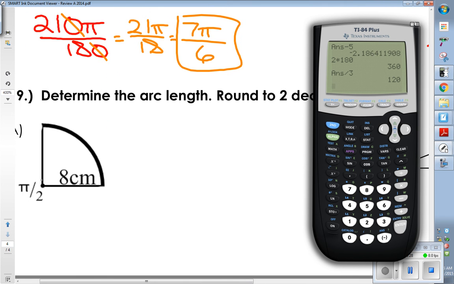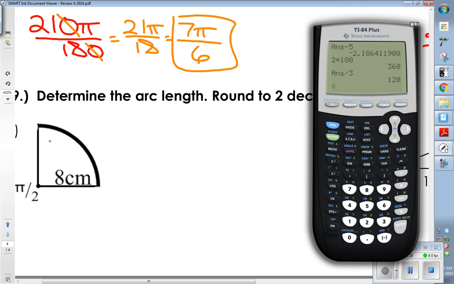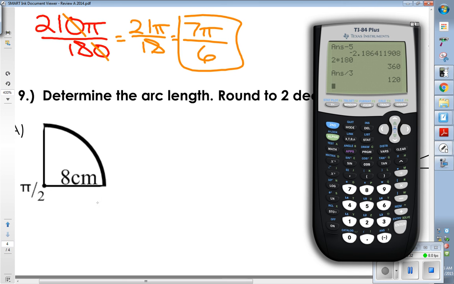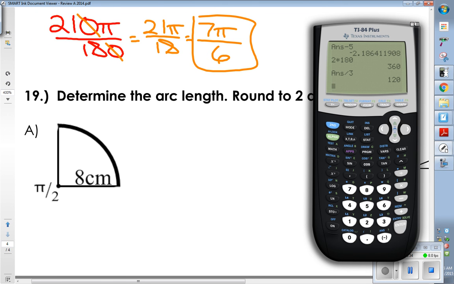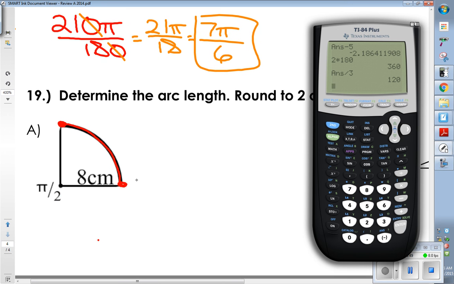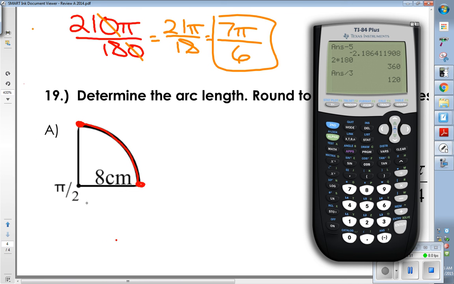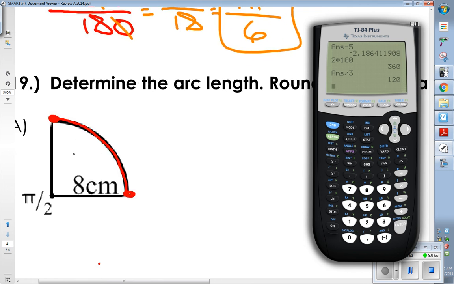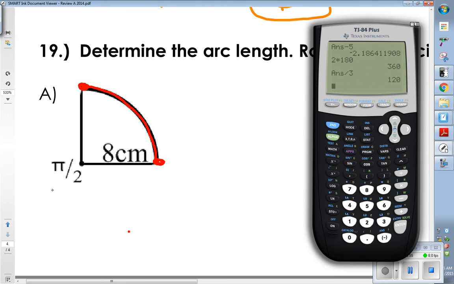Last one. Determine the arc length, rounded to 2 decimal places. Here is my problem. We are trying to find the arc length. So our ultimate job here is to find the distance of the line from there to there. How long is that line? That's what we're trying to figure out. Let me zoom in a little more. There we go. What was our formula for arc length again? Somebody remind me. Anybody remember?